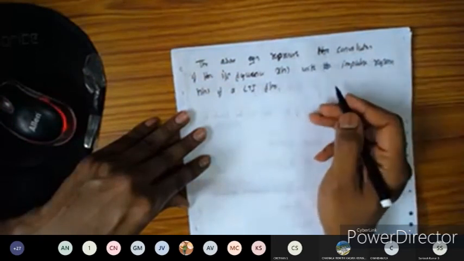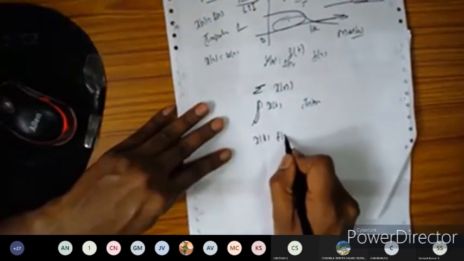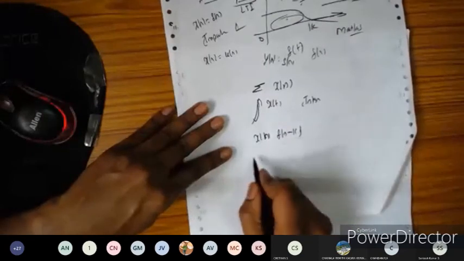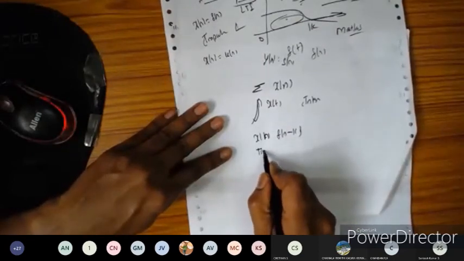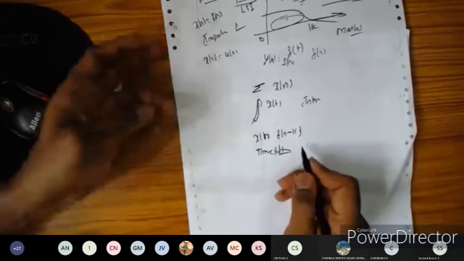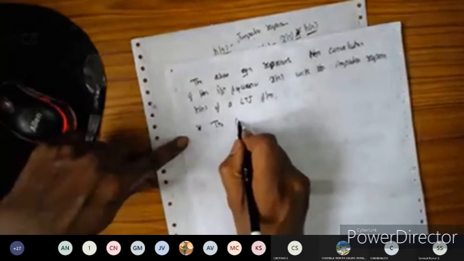One is called the product property you have seen for the impulse functions. The product property is x of n into delta of n minus k, and also the shifting property, the time shifting property, we have seen here. So one more property, called the convolution property of the impulse function, is there. This is very, very important here.